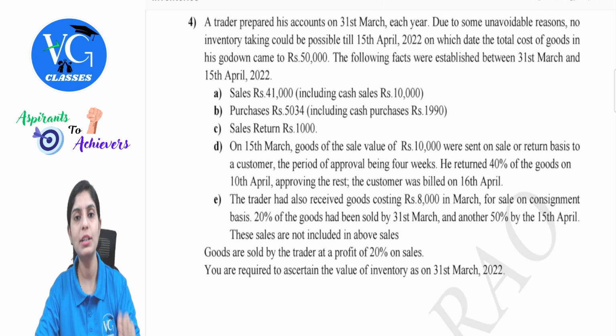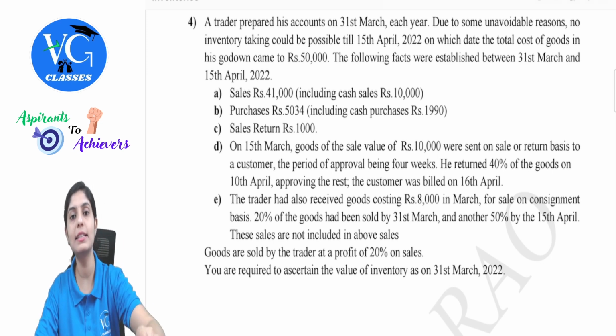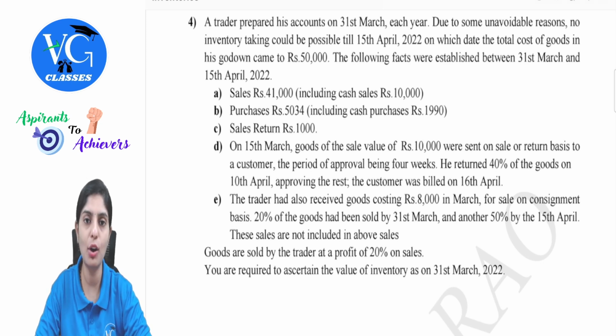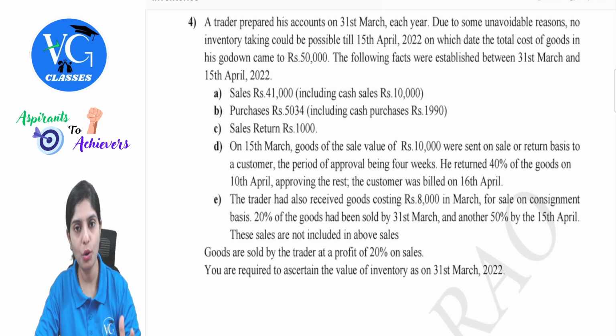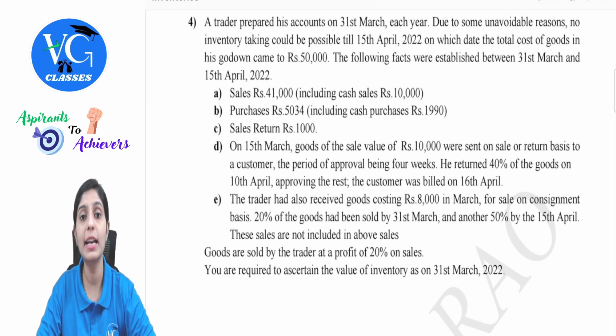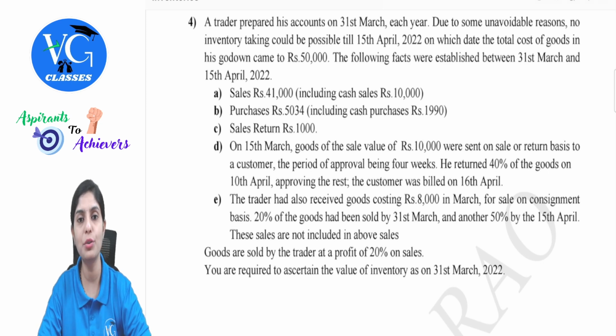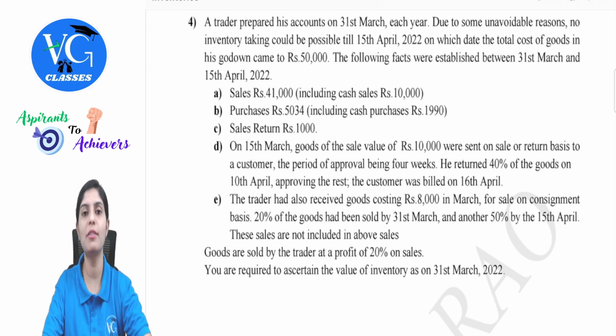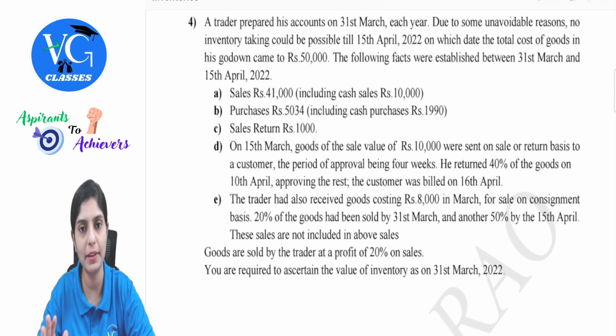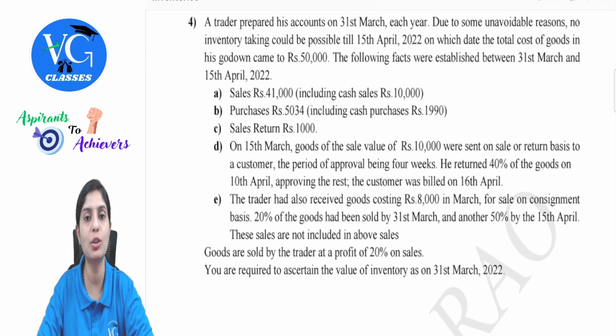Goods sent on approval will not be concluded as your ultimate sales because you have just sent it for sampling or testing. When they conclude, they will clearly communicate to you that it has been approved, or it can also be rejected. If it is approved, then it will be classified as a sale. If it is rejected, you take it back to your inventory. This was about goods sent on approval.